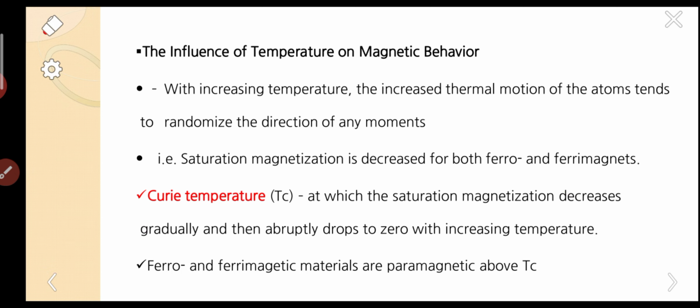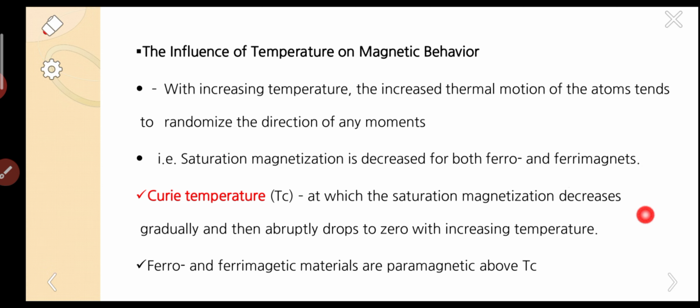Spontaneous magnetization is for both ferro and ferri, not for antiferro. It is not there for antiferro, only for ferro and ferri. So the saturation magnetization decreases for both ferro and ferri as temperature increases.